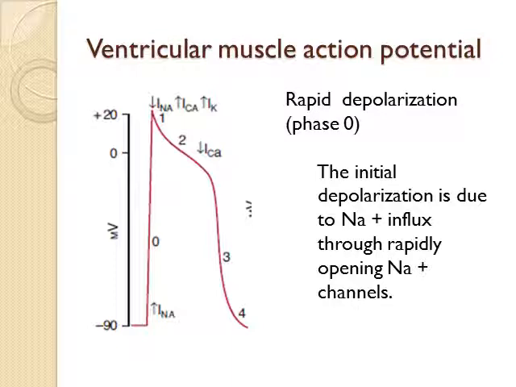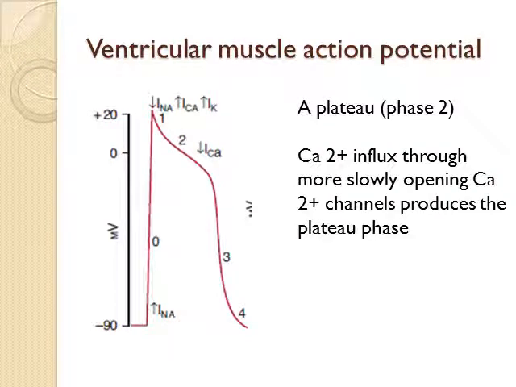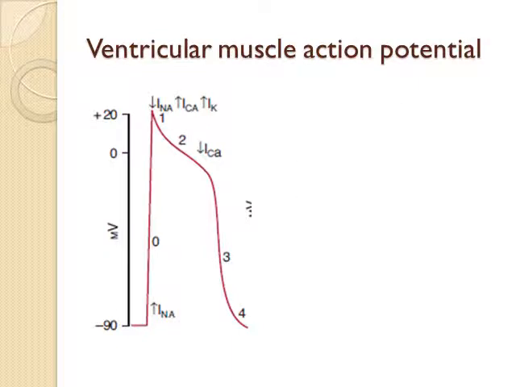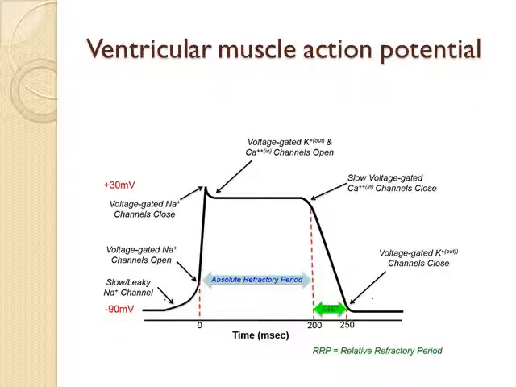The initial rapid depolarization is due to sodium influx through rapidly opening sodium channels. The inactivation of the sodium channels contributes to the rapid repolarization phase, and the calcium influx through more slowly opening calcium channels produces the plateau phase. Repolarization is due to net potassium efflux through multiple types of potassium channels. This is the summary of the ventricular muscle action potential.